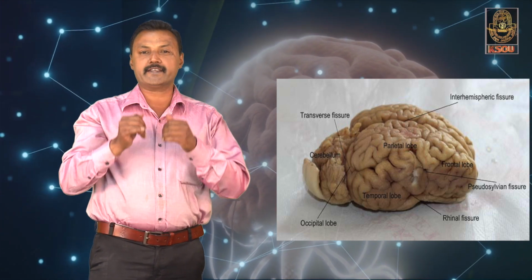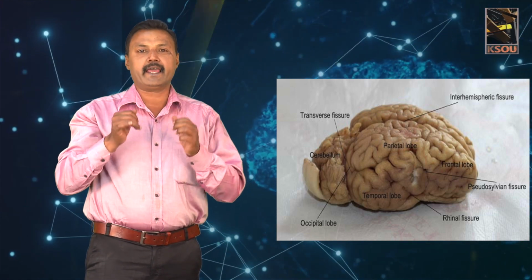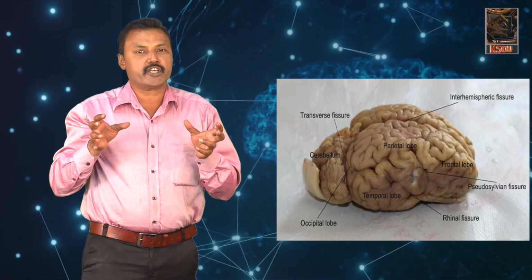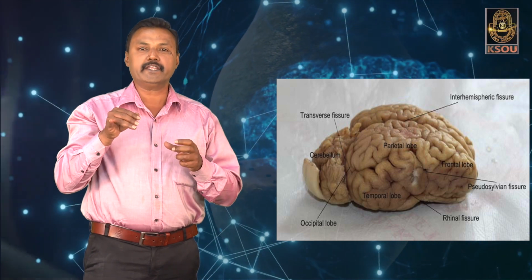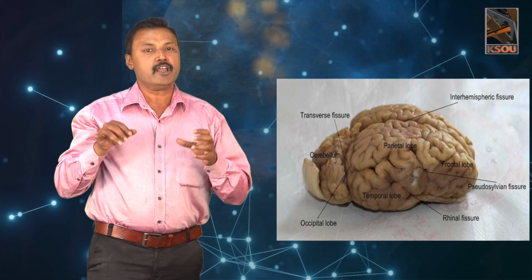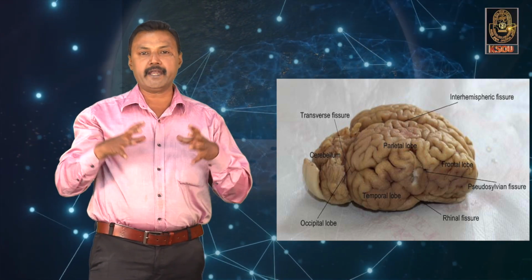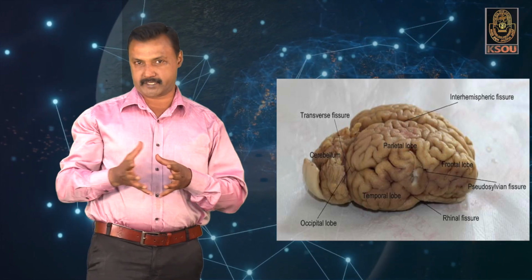So, the sulcus separates two different gyri, and then there are numerous fissures also seen within the brain, called the Sylvian fissures or the deep fissures, which separate the brain into different lobes.